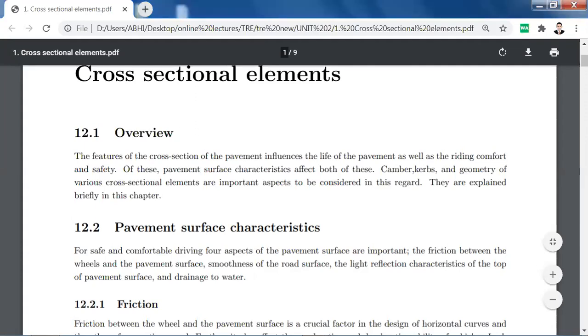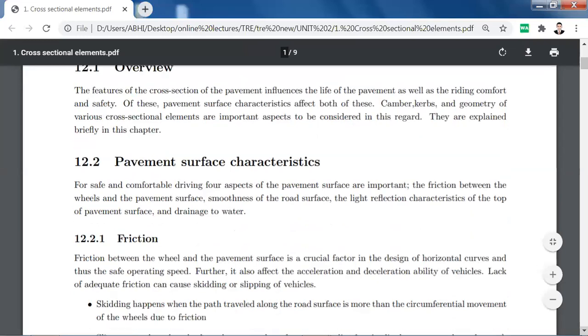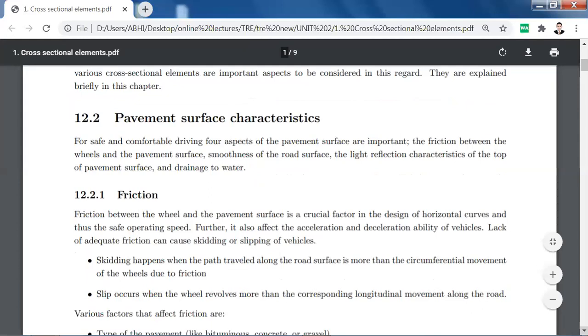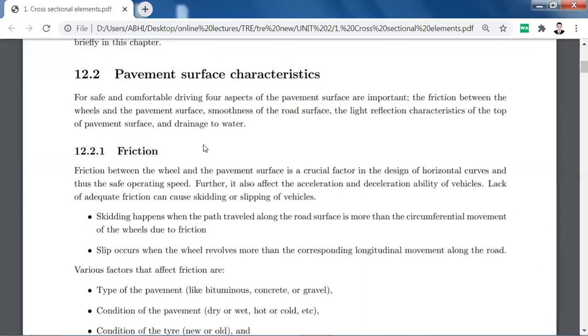The first point, that is the friction, is explained here. Friction between the wheel and pavement surface is, as said earlier, a crucial factor in the design of horizontal curves and thus the safe operating speed.